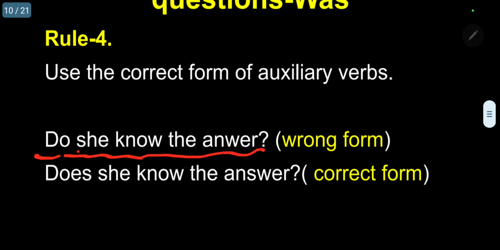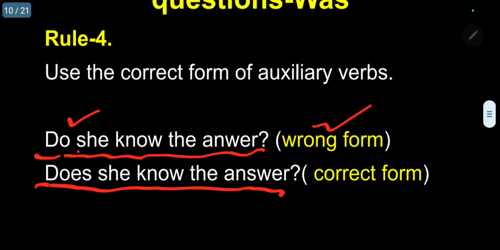Is it correct? No, it is the wrong form, because she is third person singular. For singular we have to use does, not do. So the correct one is: does she know the answer?